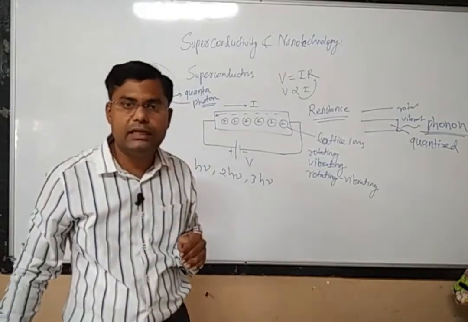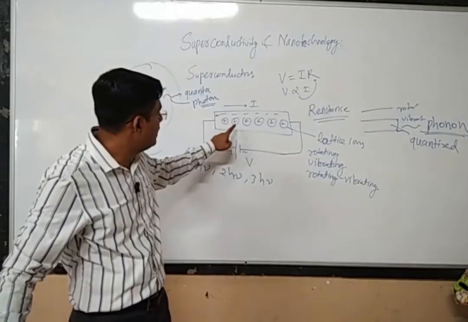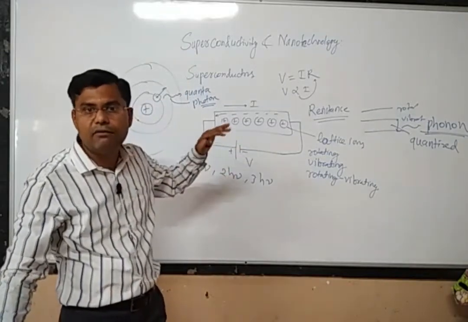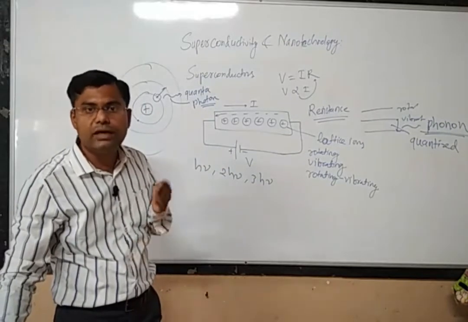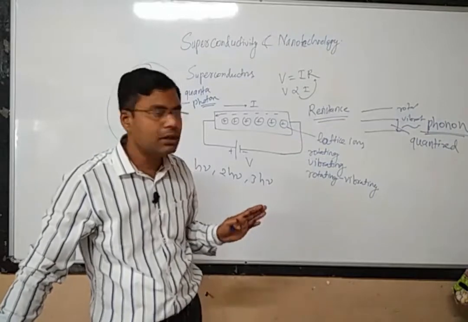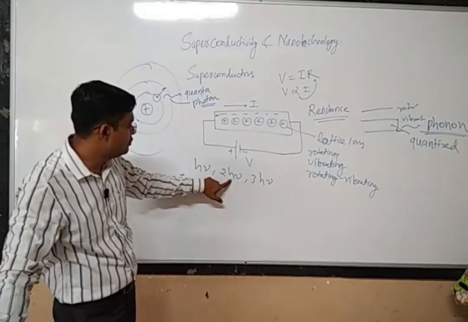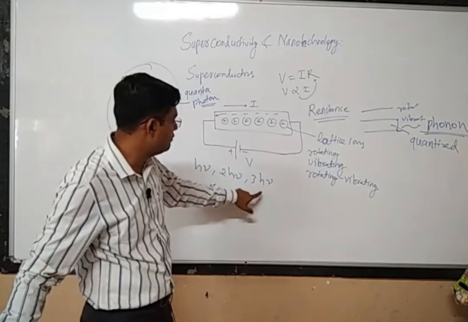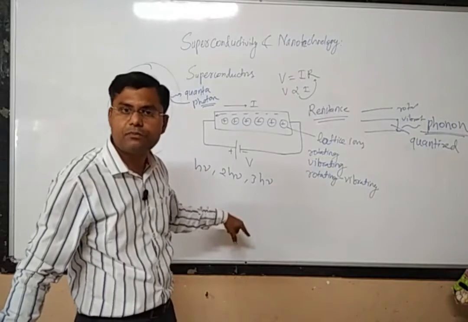They will be vibrating and rotating. During this vibrational and rotational motion, they will have some energy levels, and there will be continuous exchange of energies between these energy levels of the lattice ions. Sometimes the lattice ion will have this much energy, sometimes this much, and it will be exchanging energy among these.